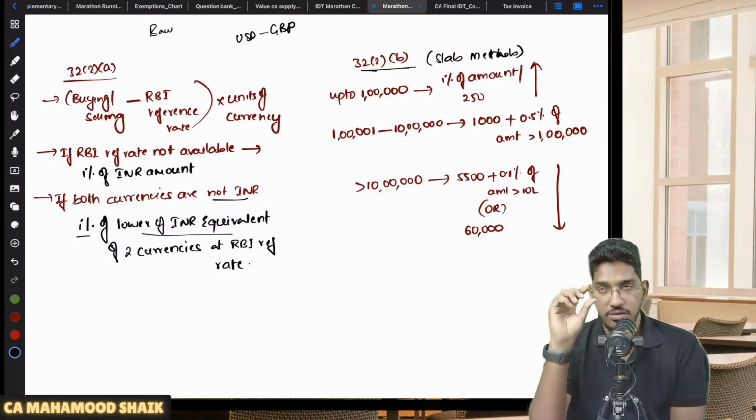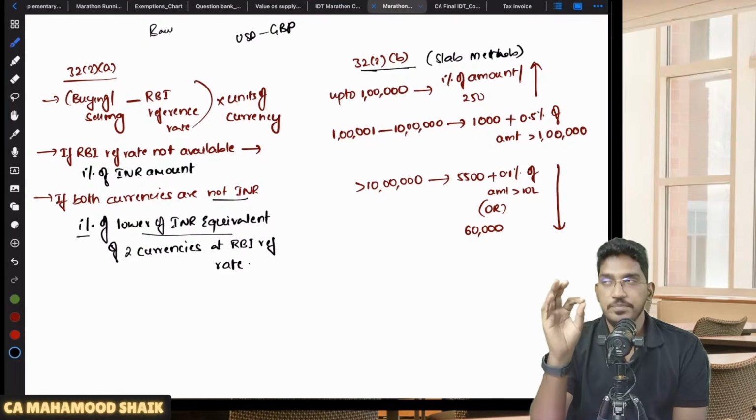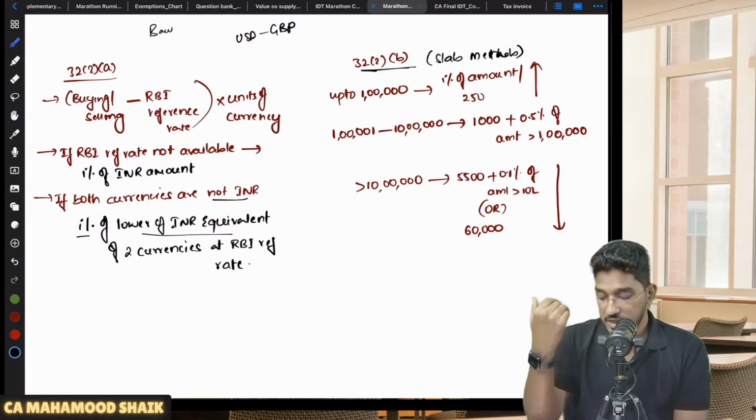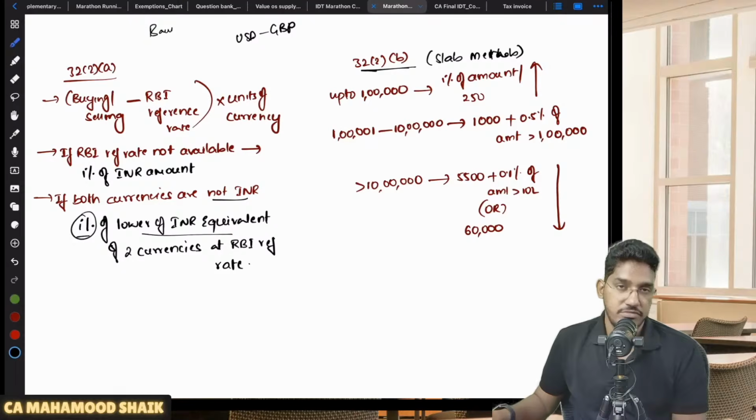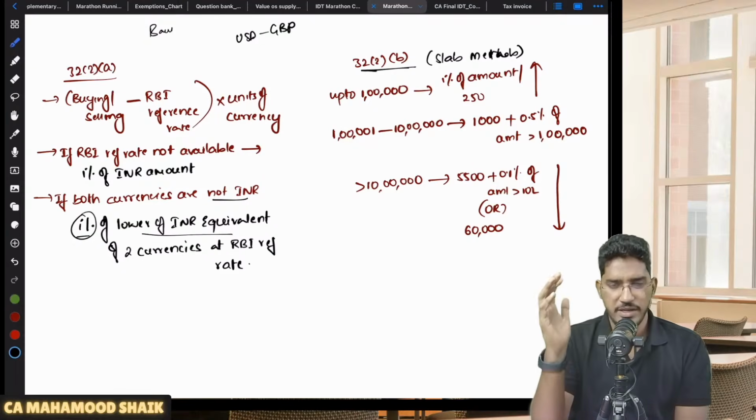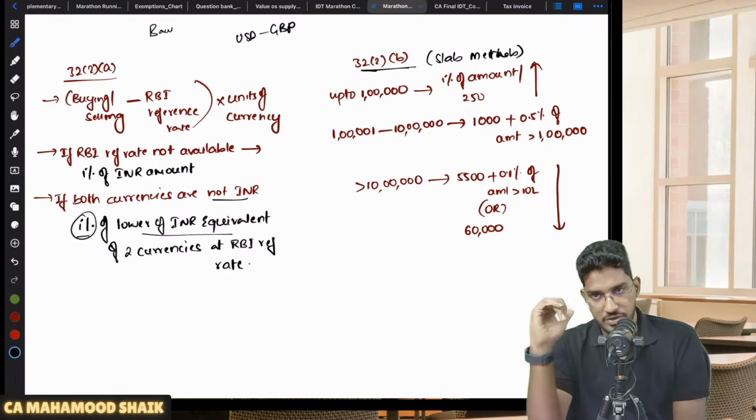So two currencies are there, both are not INR. So for each currency you determine the INR equivalent at the RBI reference rate. Whichever is lower, you take that INR equivalent, and 1% of that will become the value of supply. So these are straight away rules, my dear students, no logics and all. This is something which you have to remember.